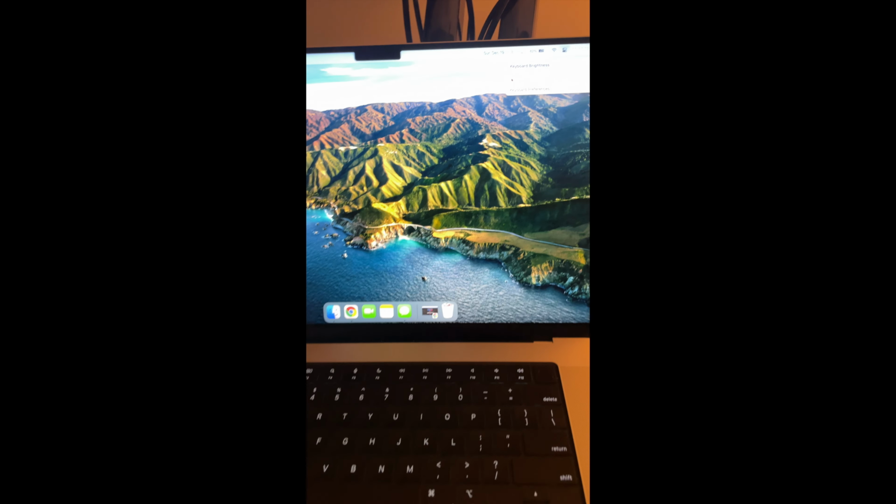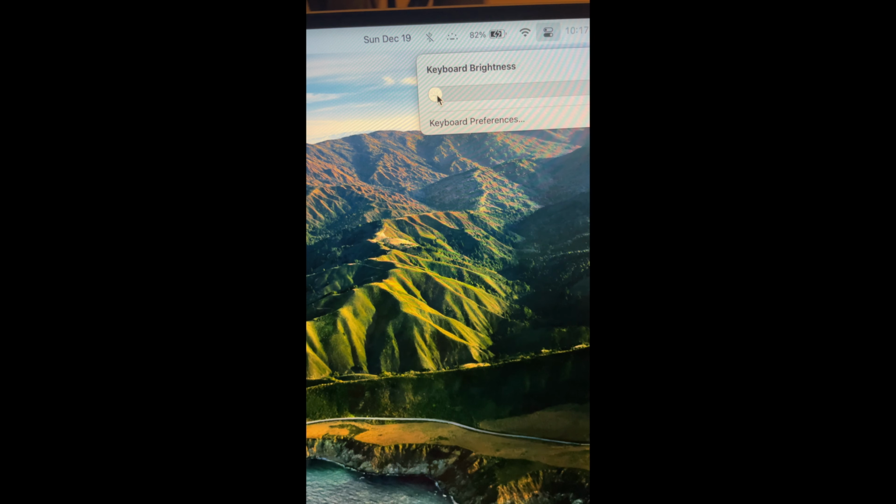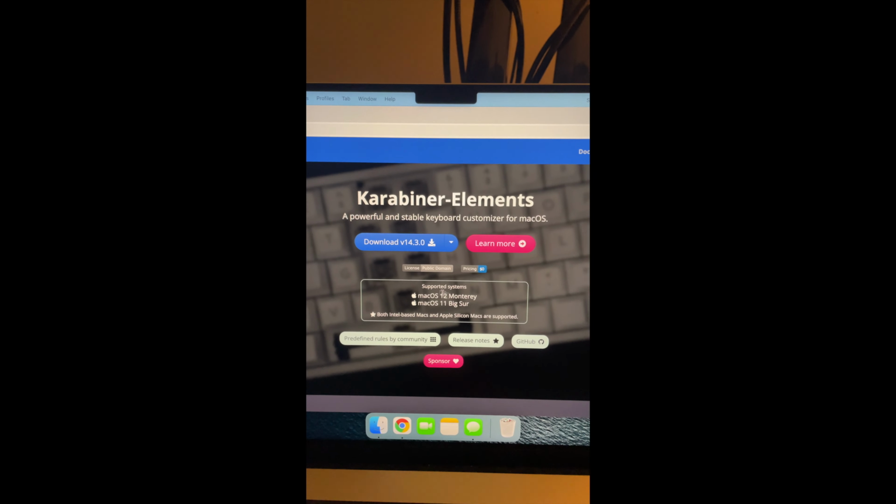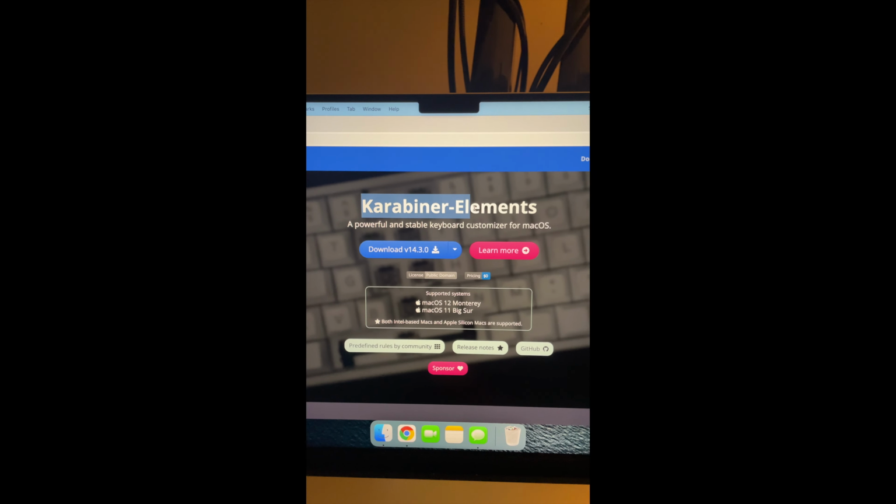Drag this slider back and forth. If I drag it all the way to the left, my keyboard brightness goes to 0, and then if I drag it some more to the right, it lights up. But I thought this was a pretty crappy solution. So what I'm gonna recommend is to go ahead and download this program called Karabiner-Elements.